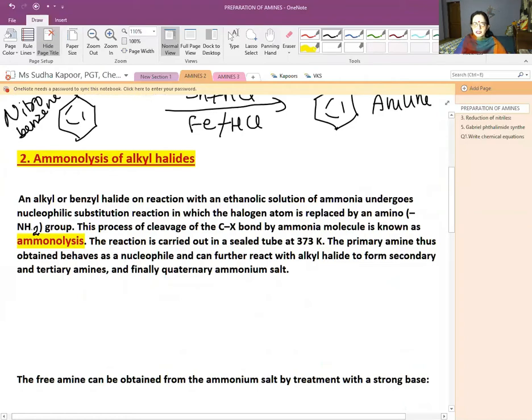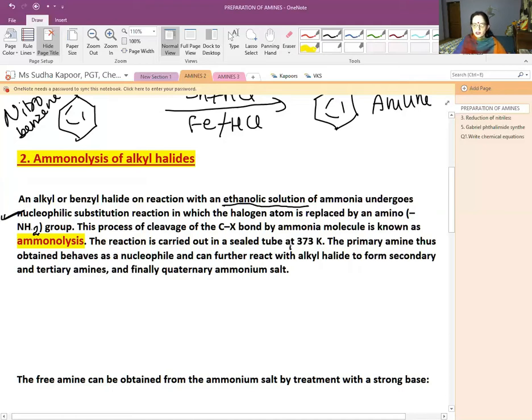An alkyl or benzyl halide on reaction with an ethanolic solution of ammonia undergoes nucleophilic substitution reaction in which the halogen atom is replaced by the NH2 group. When a halogen atom is replaced by an NH2 group, the reaction is known as ammonolysis, and it follows nucleophilic substitution.